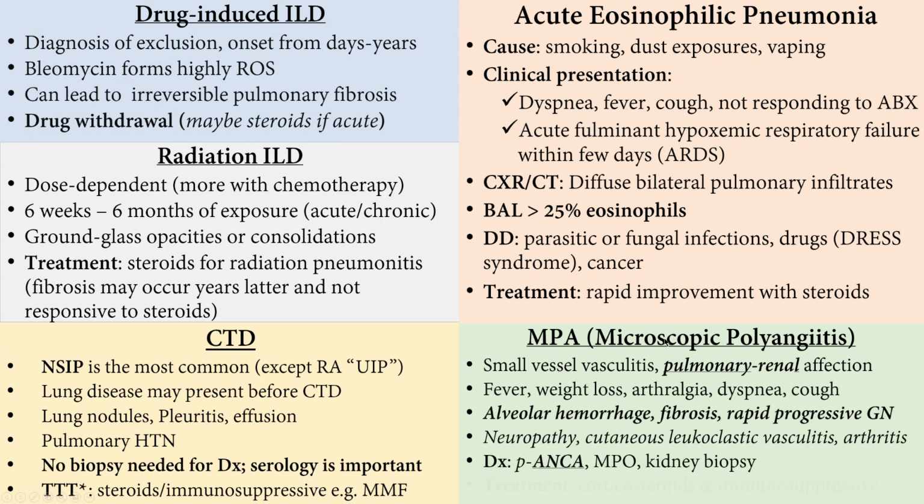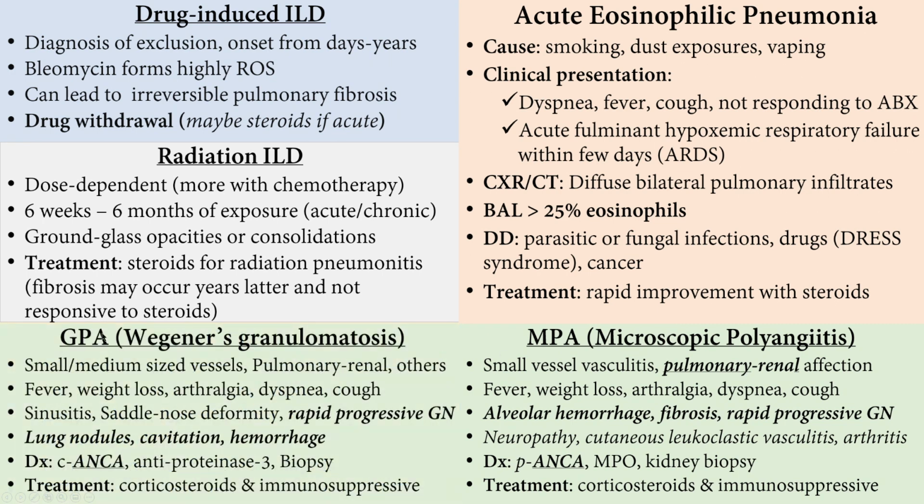Microscopic polyangiitis, it's a small vessel vasculitis. It usually affects the pulmonary system more than the renal one, right? If you compare it to the GPA, granulomatosis with polyangiitis, formerly known as Wegener's granulomatosis, this is pulmonary renal. They can lead to rapidly progressive glomerulonephritis as well.